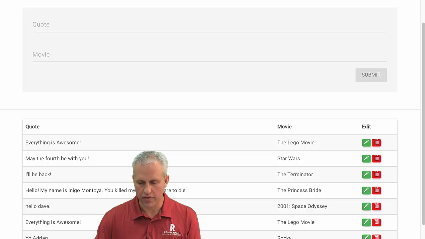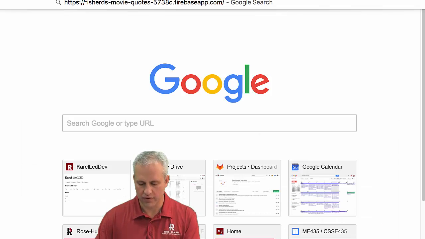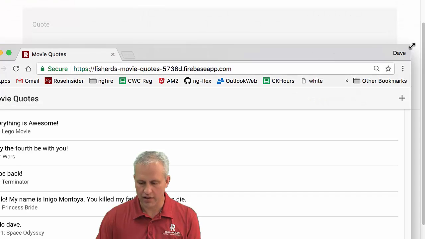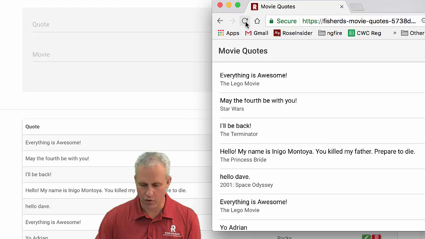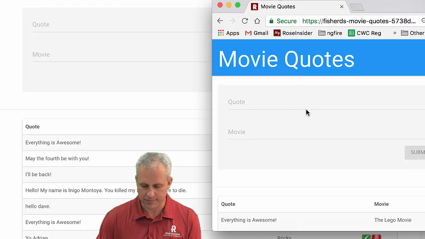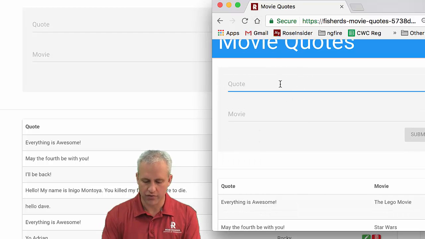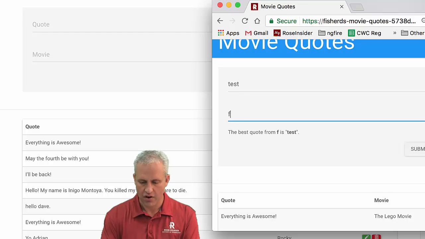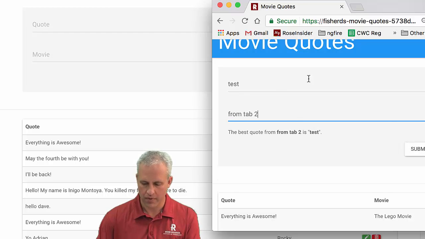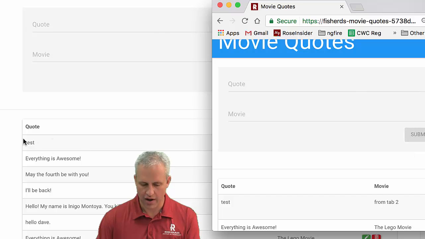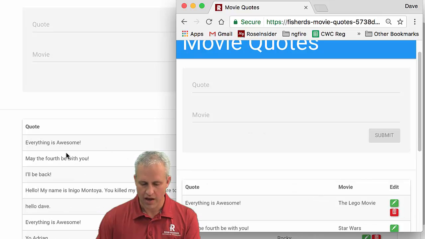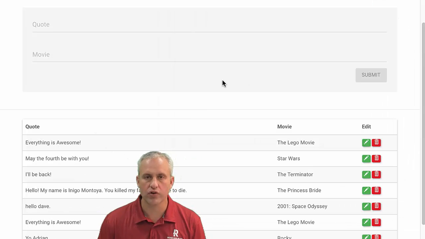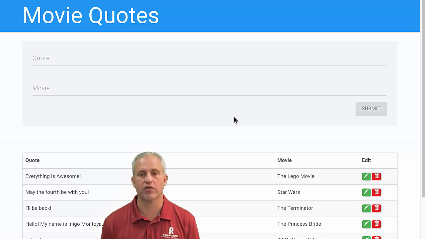And like we did with other apps, if I were to open this up in two tabs, it's all Firebase backed. It's kind of interesting. It gave me the mobile version. That was something I was doing with Ionic. But you've got two tabs. So this is test from tab 2. This would be like another user, and you can see that it shows up over here. So watch this one go away. We've got the standard Firebase features of all users getting live updates to their database.